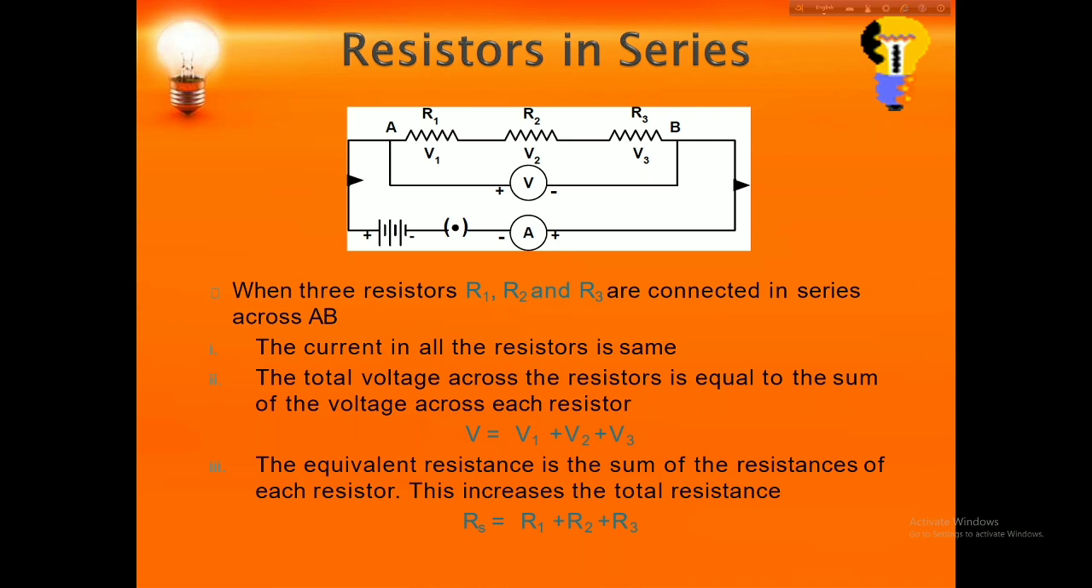So we can write V equals V1 plus V2 plus V3, and putting in V equals IR, you will get the total resistance Rs equal to R1 plus R2 plus R3. Rs is the series combination resistance.